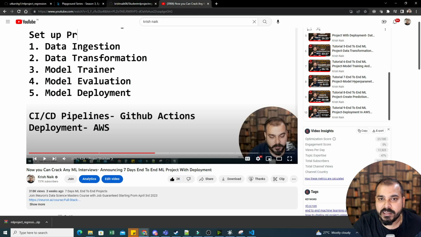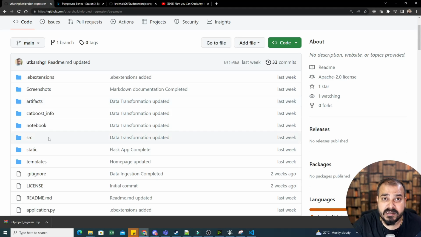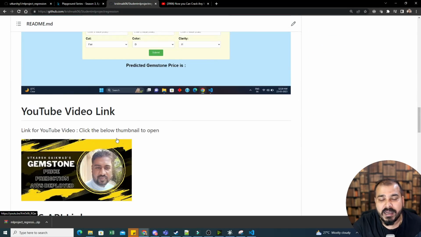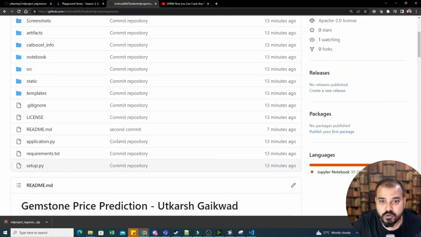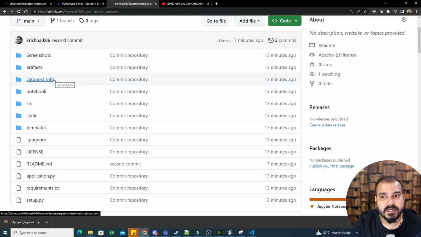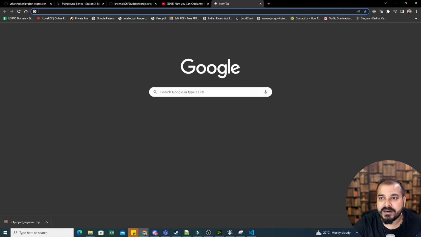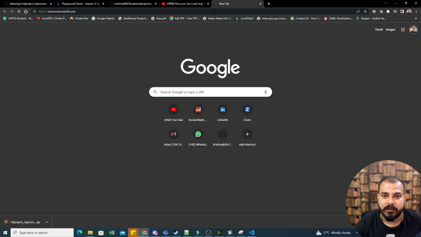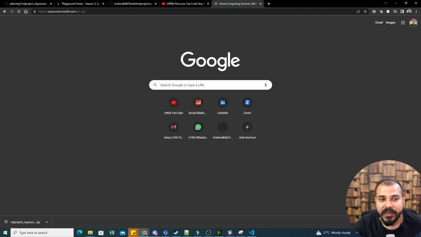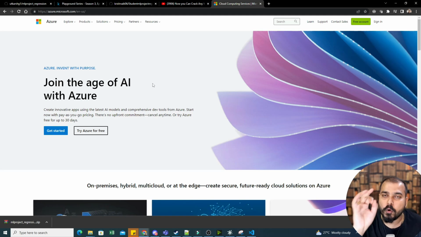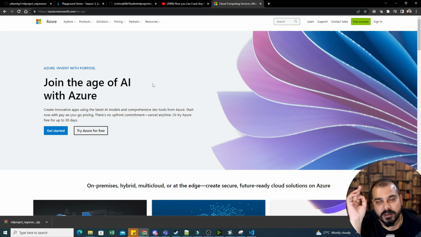Now, what we are going to do quickly is put this particular project inside my GitHub. Inside my GitHub, I've taken the entire copy of the project. I did not do the fork, because I need to make some changes for the deployment in Azure. All this commit has happened. Now I'll go ahead and open my Azure, right? In Azure, we are going to create a web app and then do the deployment. Please note all the step-by-step process that we are going to follow. This will be a continuous deployment mechanism.